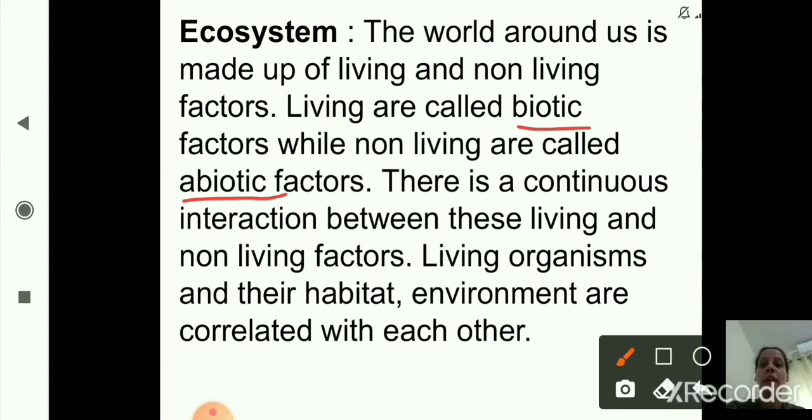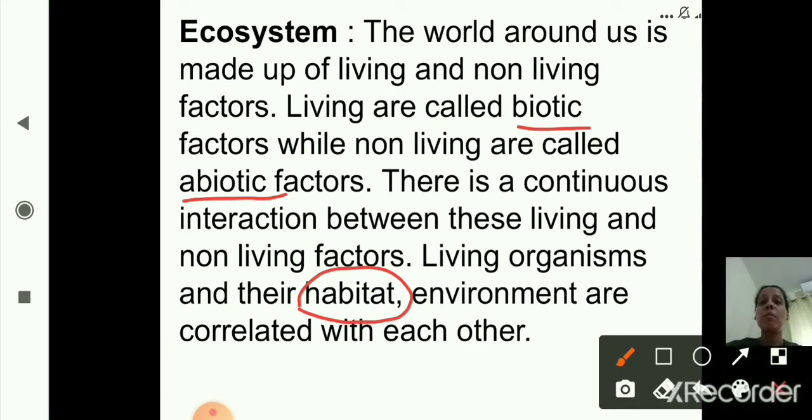Living organisms and their habitat means the place or the environment where the plants and the animals naturally grow or live. That is what habitat is. Living organisms and their habitat or environment are correlated with each other. Okay, so this is about ecosystem. The living and non-living factors, biotic and abiotic factors, are interdependent on each other. There is a continuous interaction between them, right?